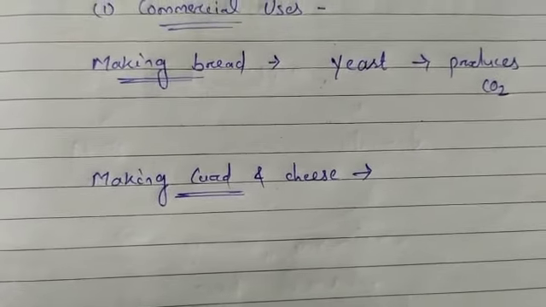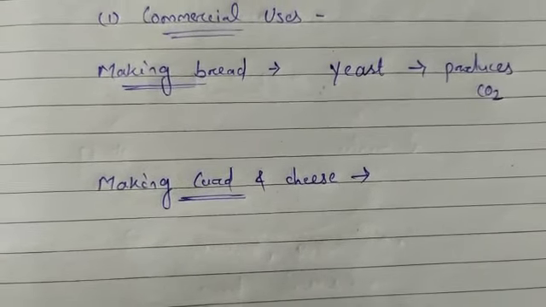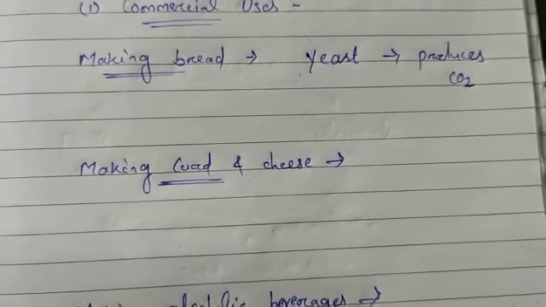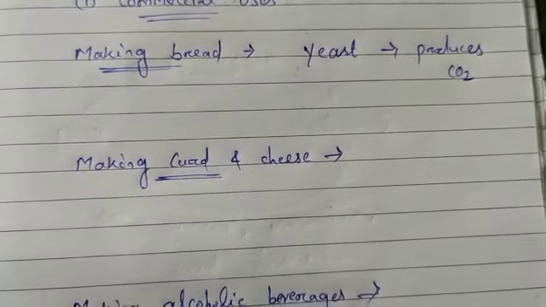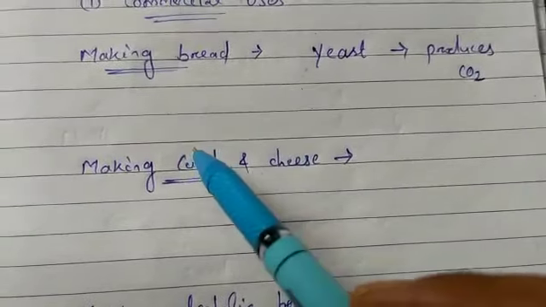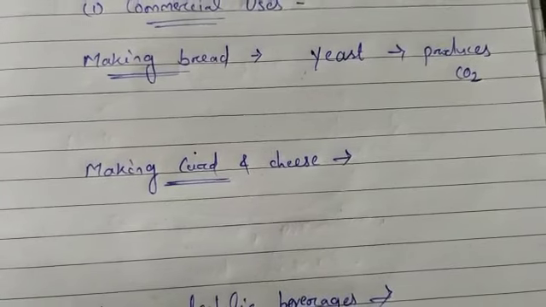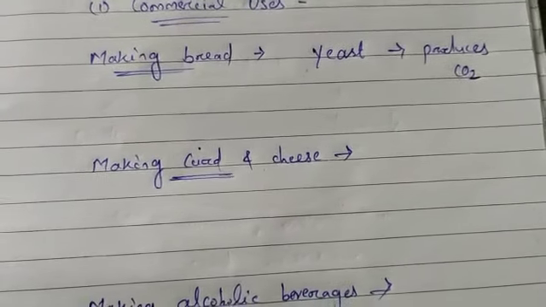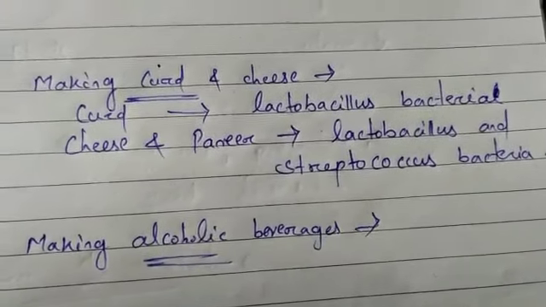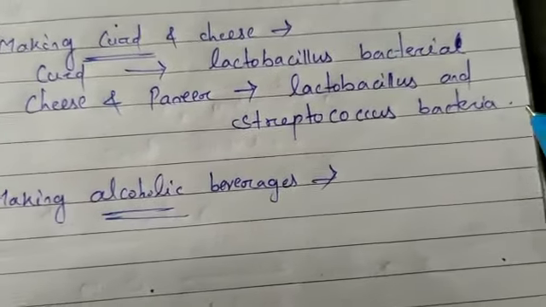Why? Because the curd contains a bacteria called lactobacillus. Lactobacillus bacteria multiply in the milk and help to coagulate it to form the curd. So lactobacillus bacteria help to make curd. Similarly, making cheese and paneer also involves lactobacillus bacteria and another bacteria called streptococcus. So for curd, lactobacillus bacteria is used, and for cheese and paneer, lactobacillus and streptococcus bacteria are used.